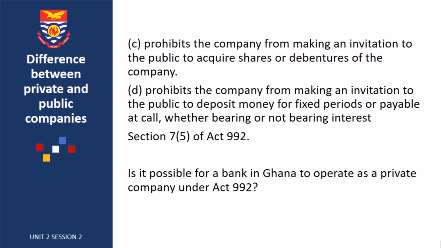However, with private companies, its regulation prohibits the company from making an invitation to the public to acquire shares or debentures of the company. What it means is that if you are operating as a private company, then you cannot invite the general public to come and acquire your shares.